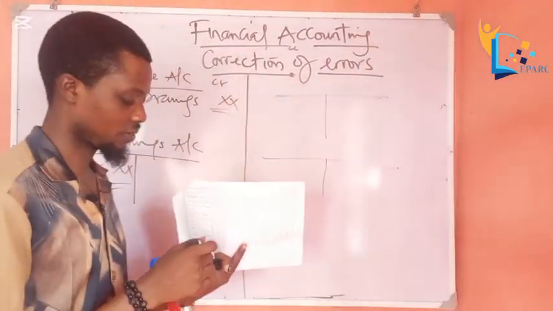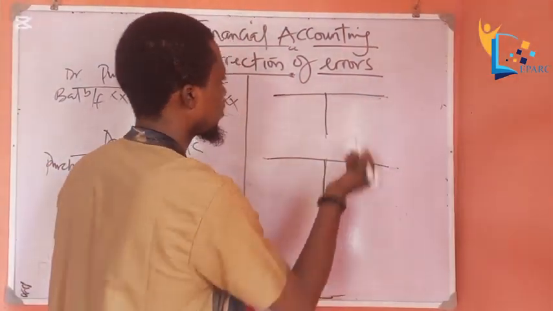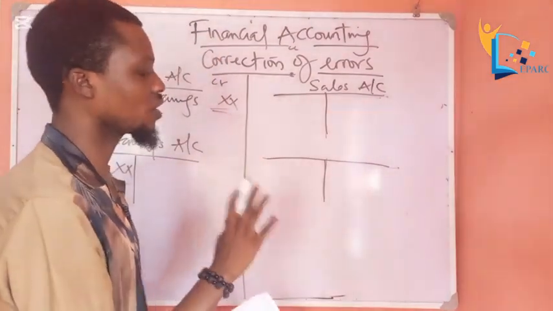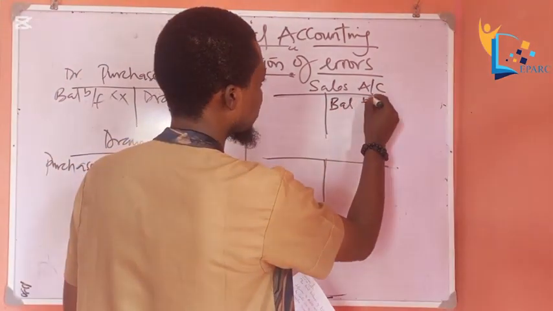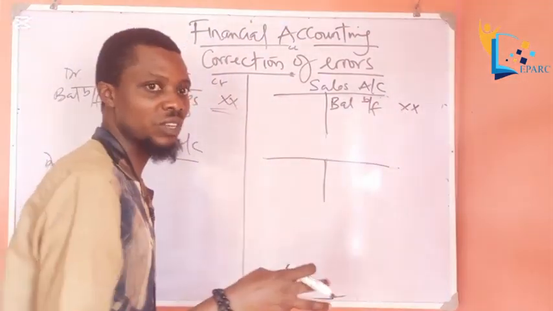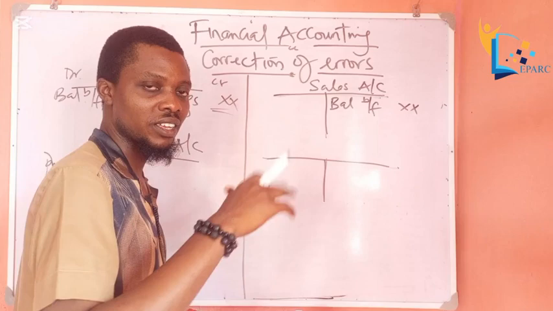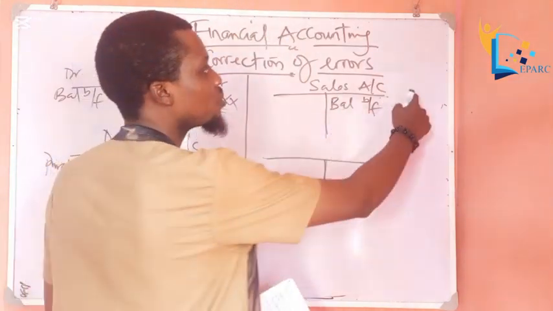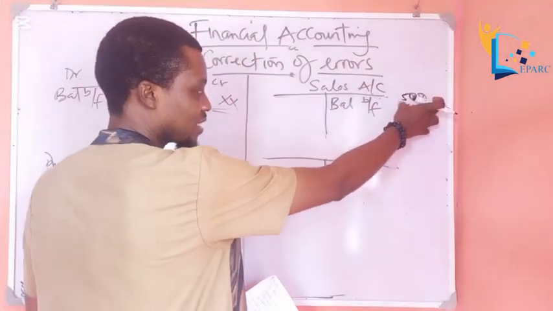Let me change this. So let's analyze the error. This is the sales account. Sales have credit balances. When something is overcasted, that means the amount was skyrocketed. They overstated the amount. So let's assume the balance here is 5,000.